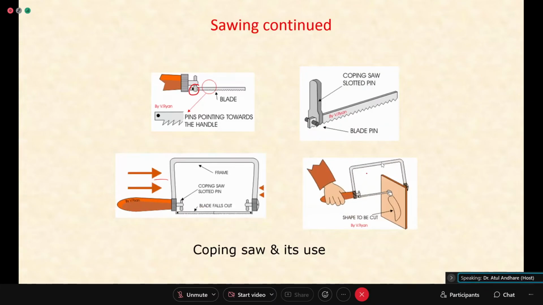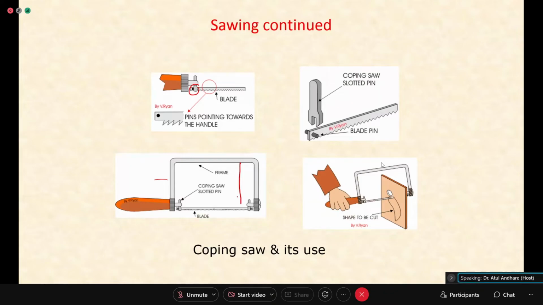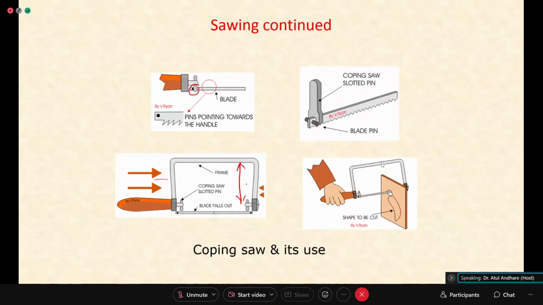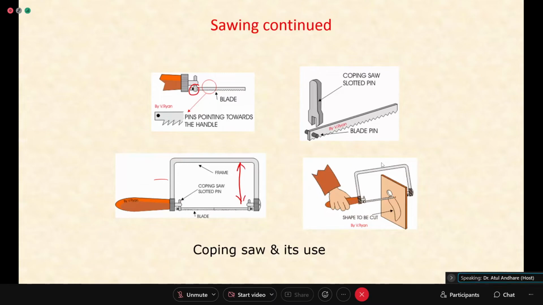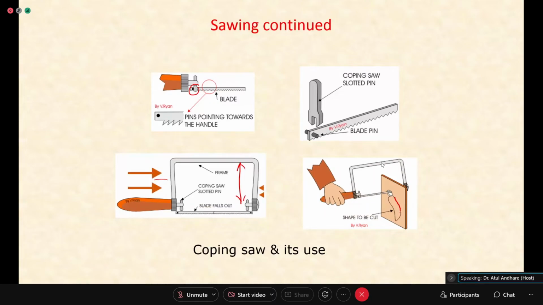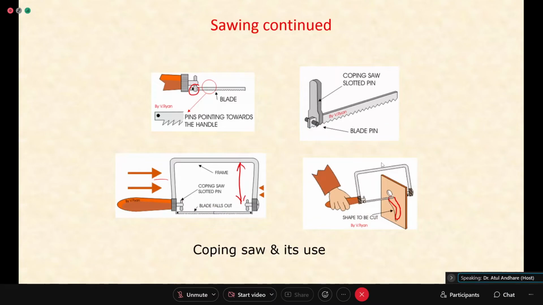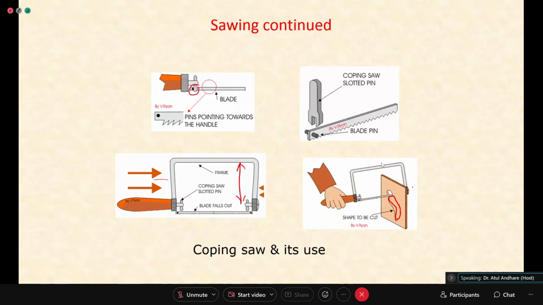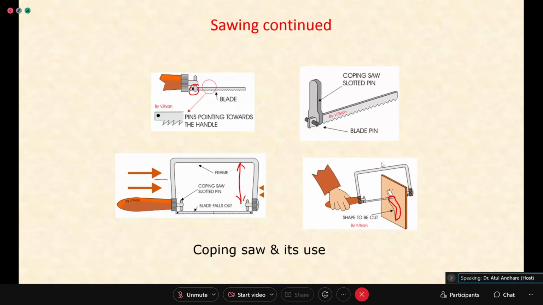You will see that you have a large gap here, because this saw is normally used for cutting some internal profile. You can see the profile shown here that is being cut by the coping saw. You can remove the blade, but for inserting the blade, you need a hole.